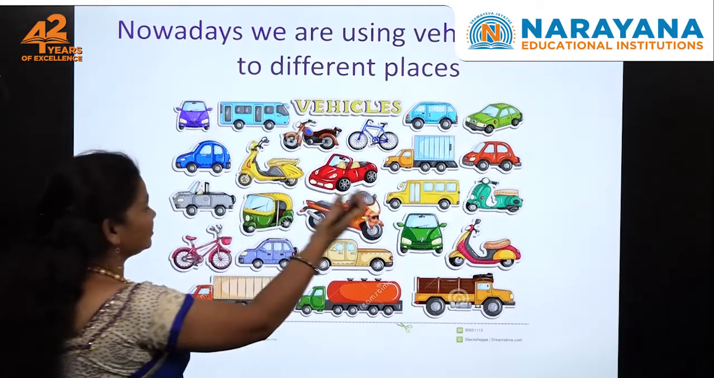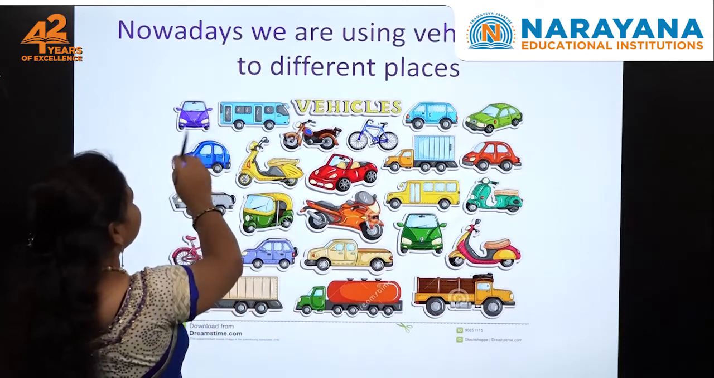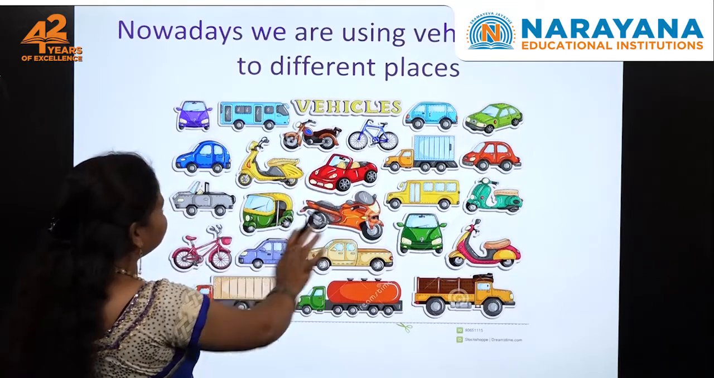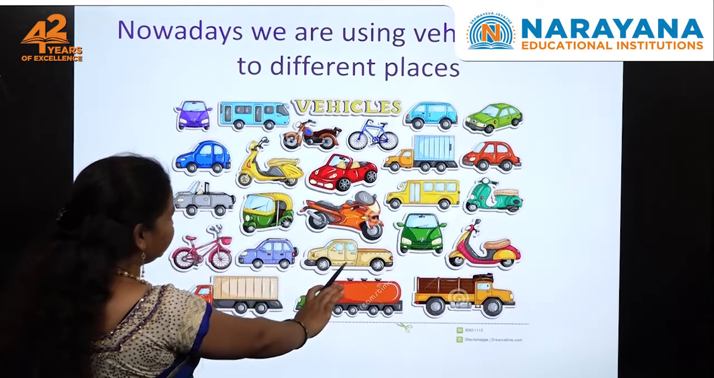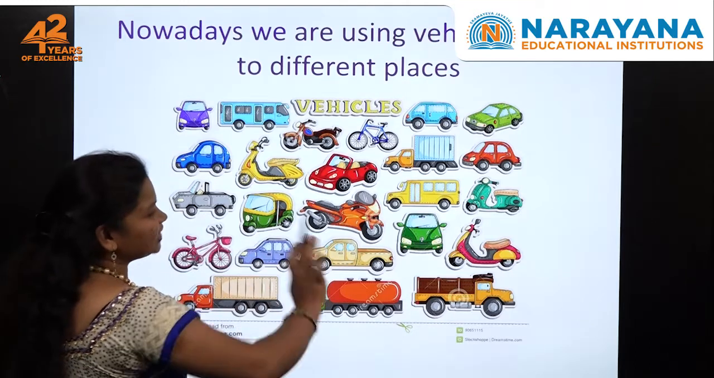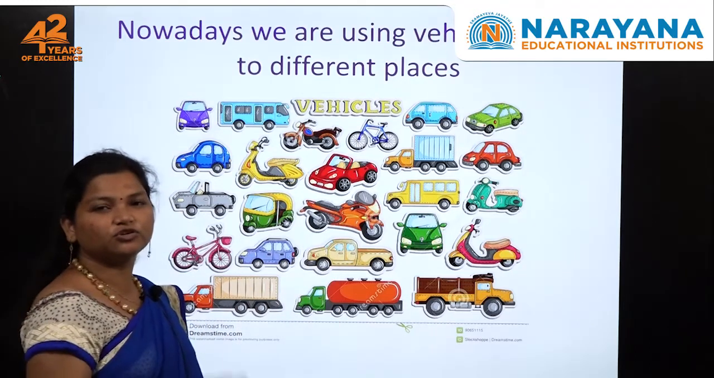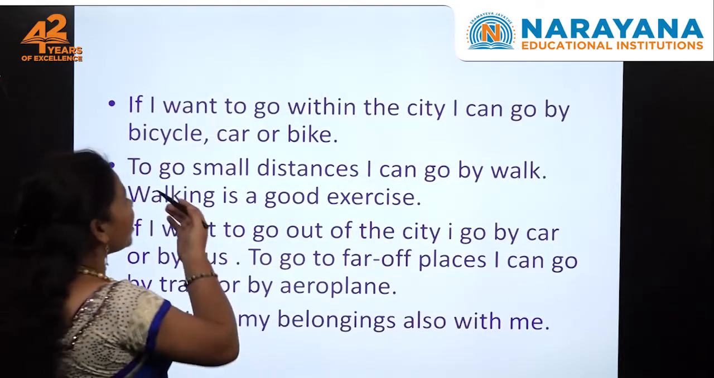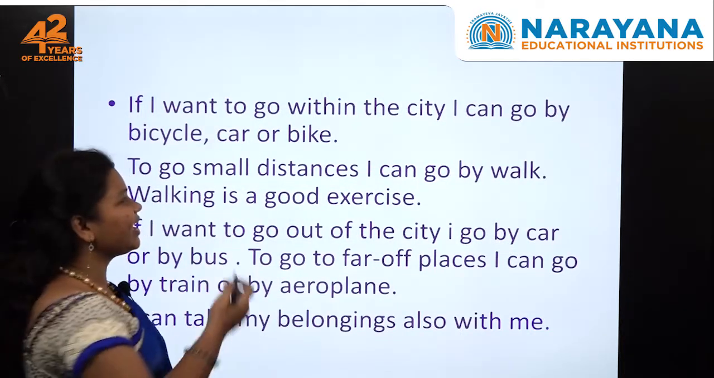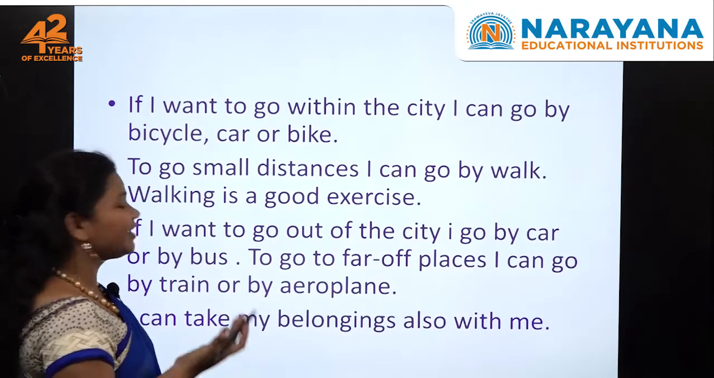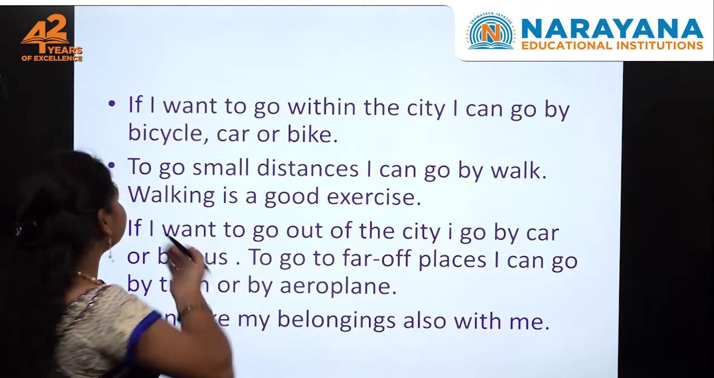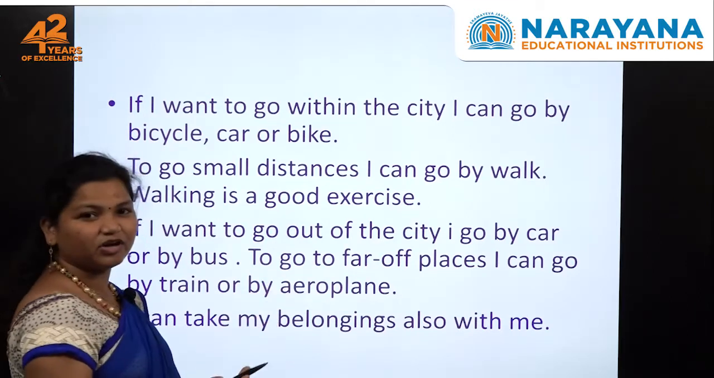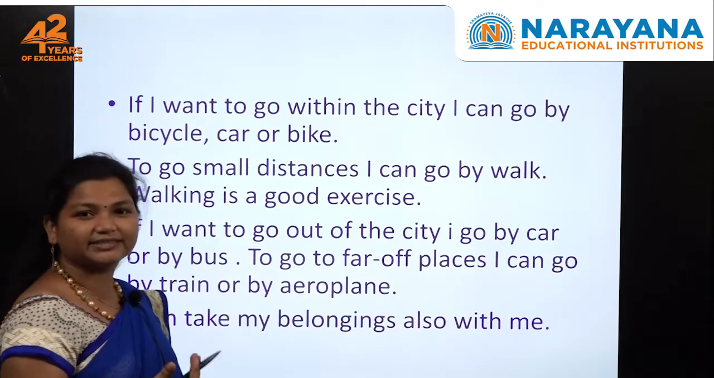See here, some of them are vehicles here like a car, bus, bicycle, motorbikes, isn't it? Auto rickshaw, jeep, trucks. So these are the vehicles that we use to go from place to place. So see here, if I want to go within the city, I can go by bicycle, car or bike. To go smaller distances, I can go by walk because walking is a good exercise.